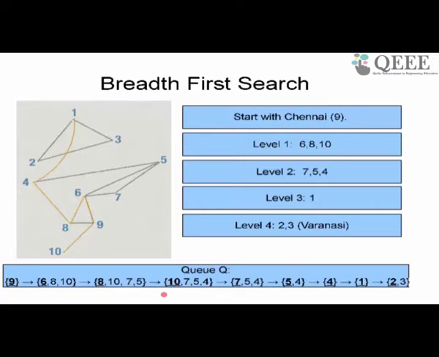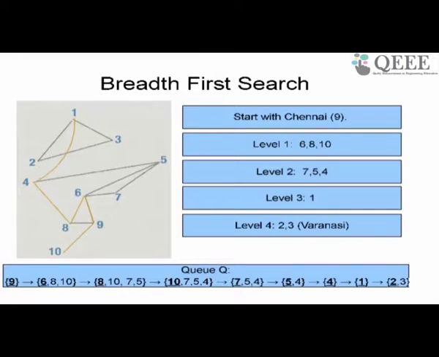Then I take out 10 because that's at the head of the queue. There is no neighbor of 10 that is not visited. 9 is visited already, so nothing happens. Then I go to the next head of the list, which is 7. I remove 7 and look at its neighbors, 7, 5 and 6. 5 is not visited, so I should add 5 to the end of the list. And 6 is visited, so 8 and 5 should actually have been added there. And go on like this.